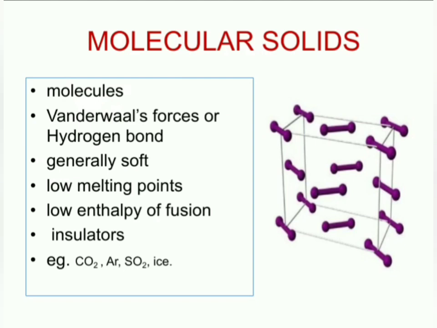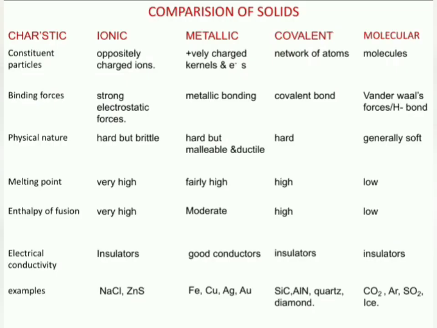Argon is a noble gas and it exists in atomic state, but its properties are similar to non-polar molecules. So that is why even noble gases like argon and krypton belong to this category. Now let us see the comparison between the solids.